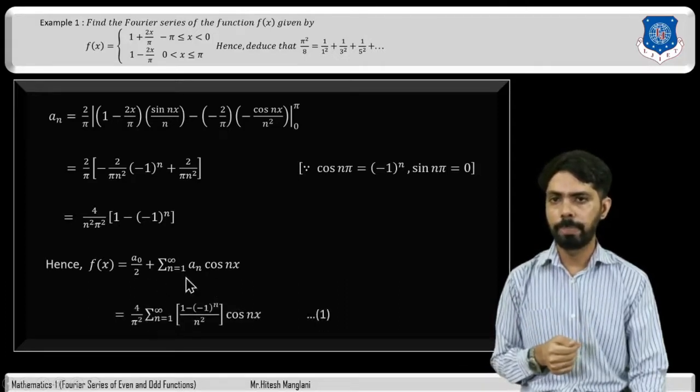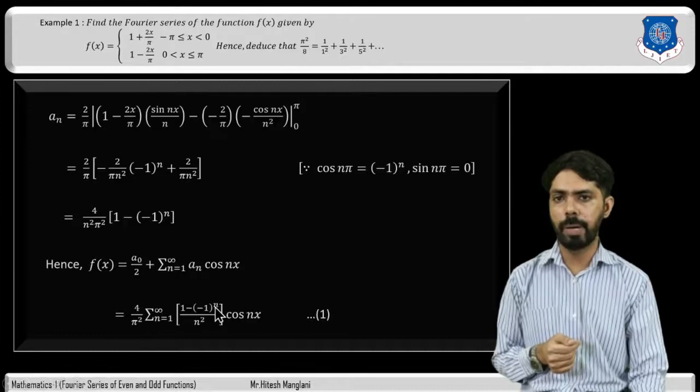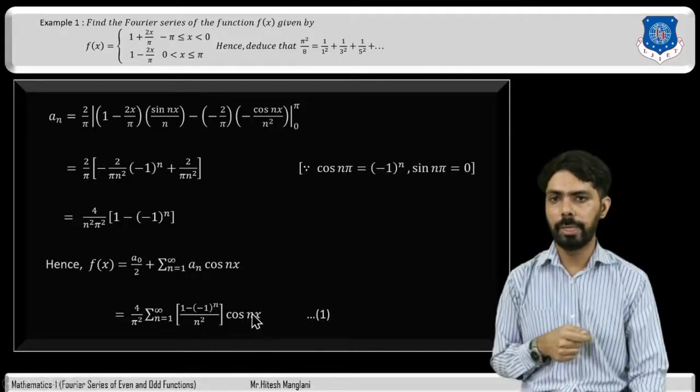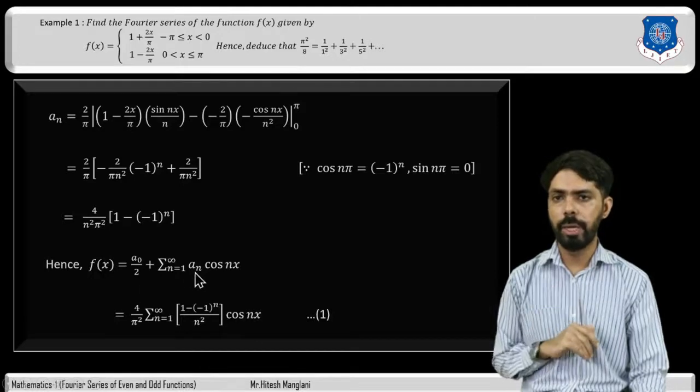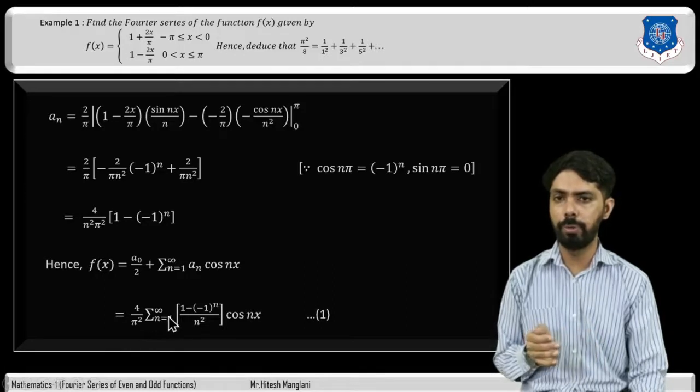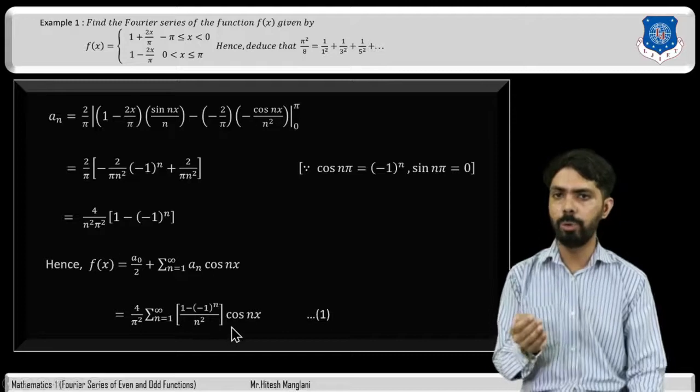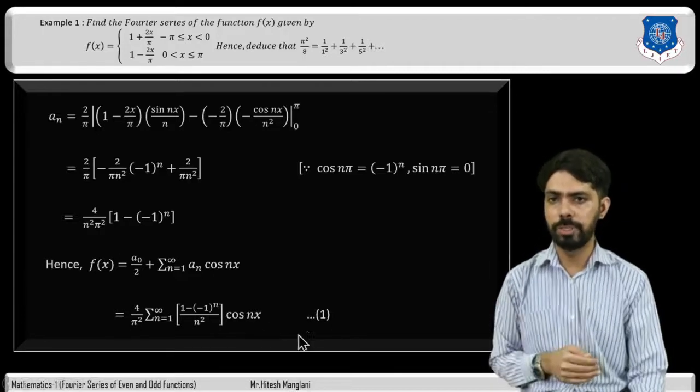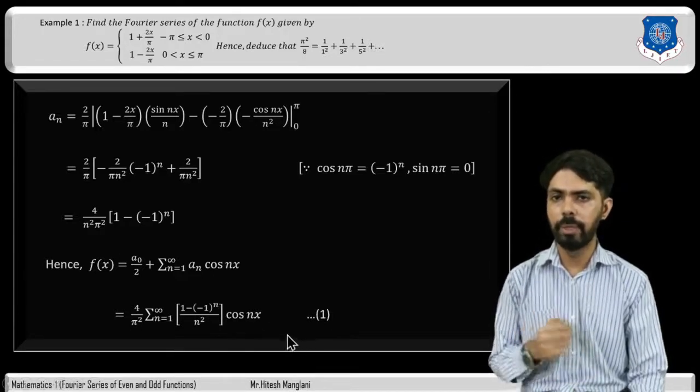So it will be 4 divided by pi square sigma n equal to 1 to infinity (1 minus (minus 1) raised to n) divided by n square into cos nx. There a0 is 0 and the value of an is this. So f of x will be 4 divided by pi square sigma n equal to 1 to infinity (1 minus (minus 1) raised to n) divided by n square into cos nx. Suppose this is equation number 1.